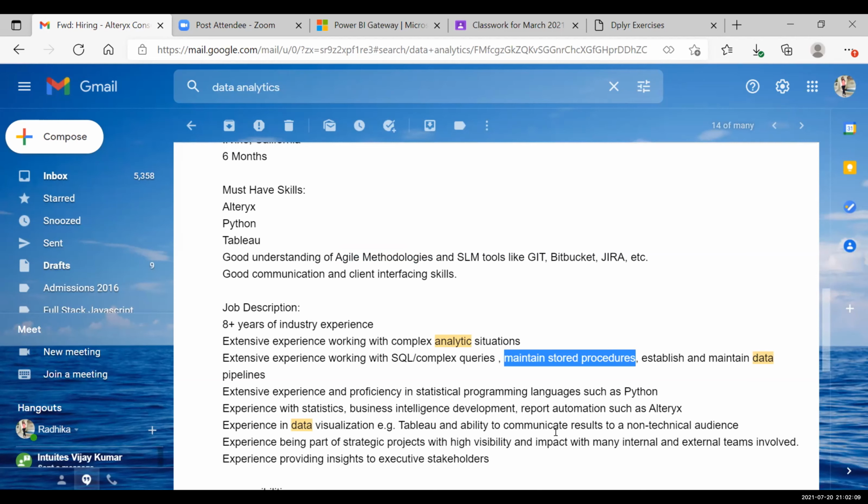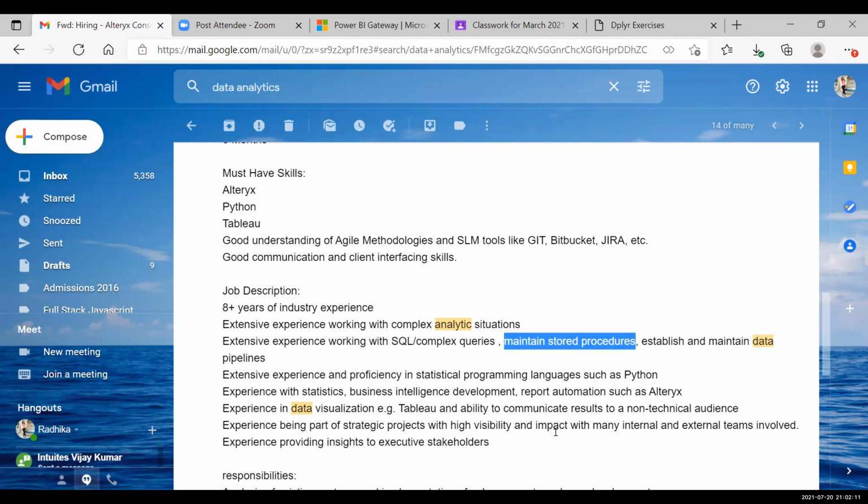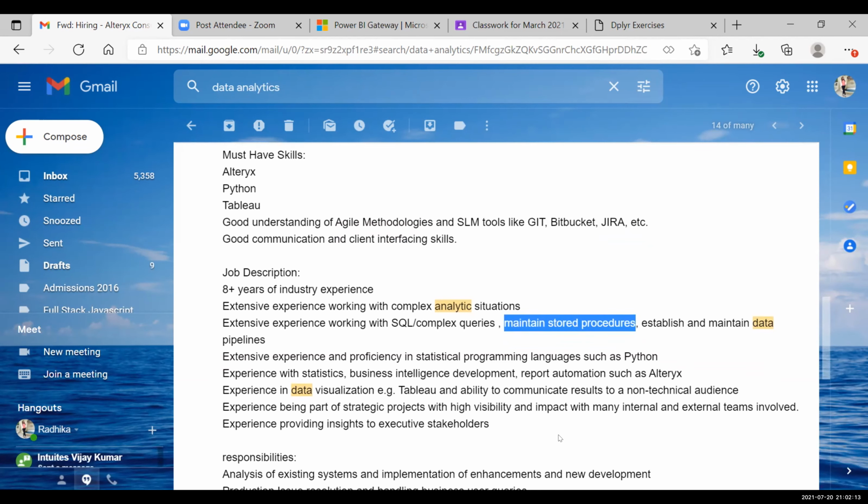These are more like tools for which you don't even find trainings, like Jira and GitHub. Although external trainings for these tools have started to appear, I will not suggest them because it's not that important from your perspective. So the main focus will be only on Python, Alteryx, and Tableau. Then when they ask about SQL, you will say, yeah, I'm trained on SQL, I have worked on SQL.